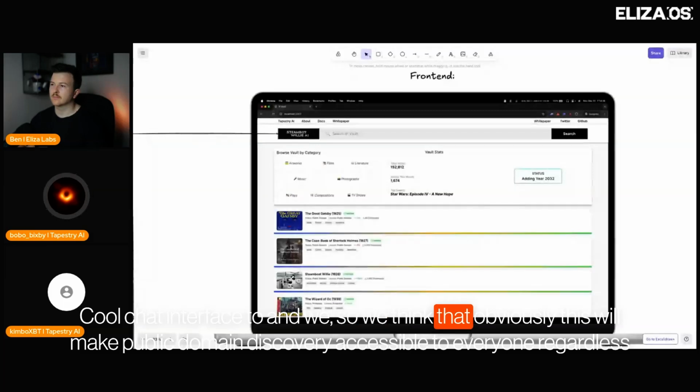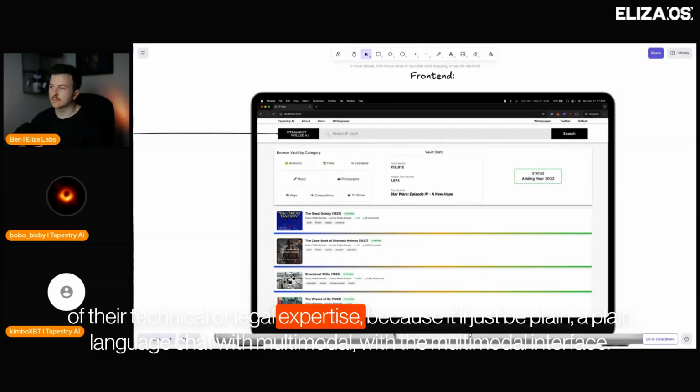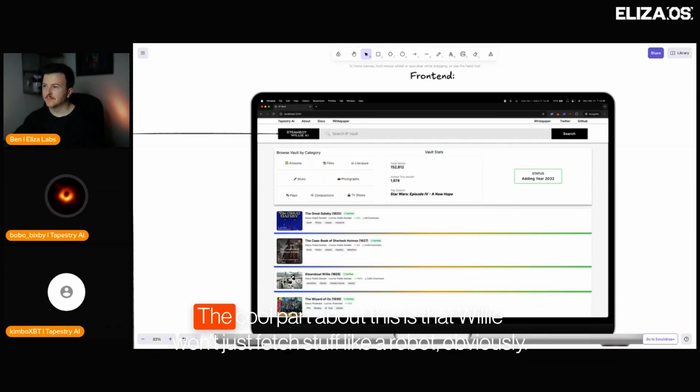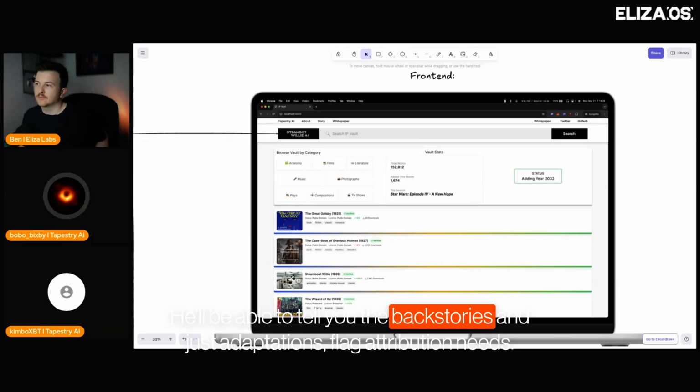So we think that obviously this will make public domain discovery accessible to everyone, regardless of their technical or legal expertise, because it'll just be a plain language chat with a multimodal interface. The cool part about this is that Willie won't just fetch stuff like a robot. Obviously, he'll be able to tell you the backstories, suggest adaptations, and flag attribution needs.